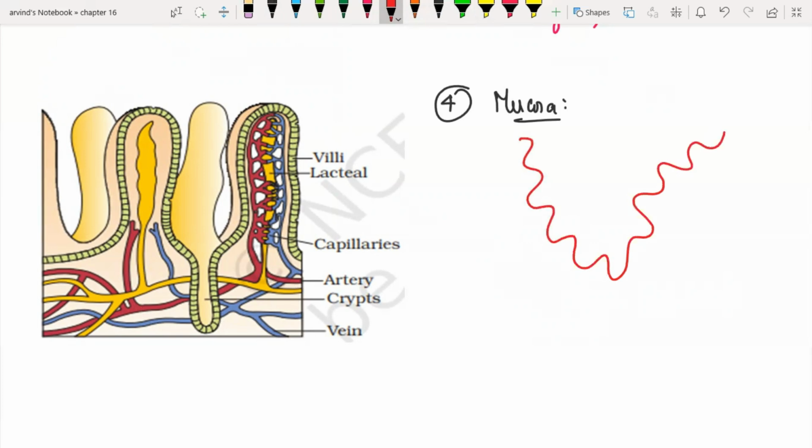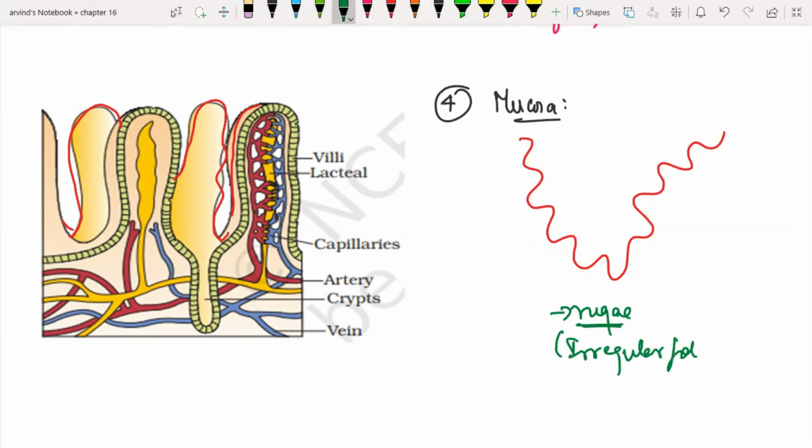All these folds are nothing but the mucosal folds. These folds I call rugae.